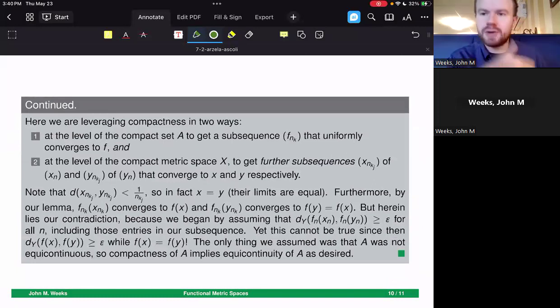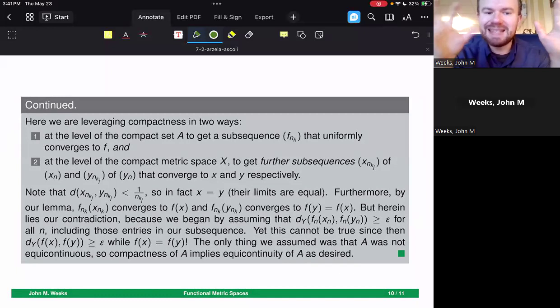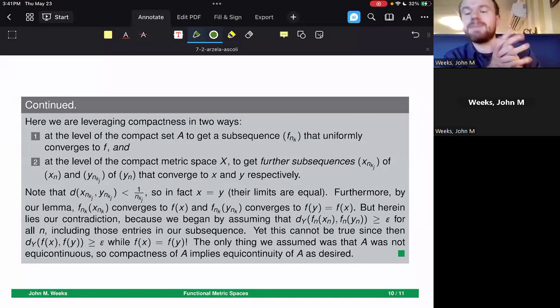Uniformly converges because it's convergence inside of the set of continuous functions. And we need compactness at the level of the compact metric space to get further subsequences past that of the f sub n_k. We'll call those x sub n_k_j for x_n and y sub n_k_j for y_n, that converge to their points x and y respectively. So note that the distance between these 2 points is getting smaller and smaller. That's by our construction of what these points are. So in fact, x is equal to y. They're converging to exactly the same point.